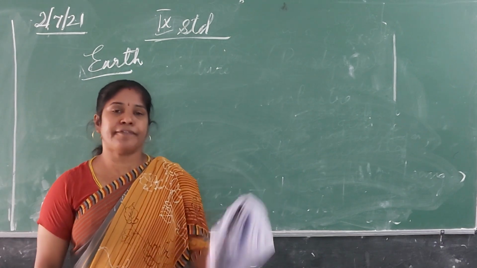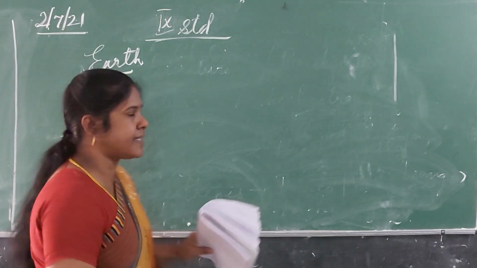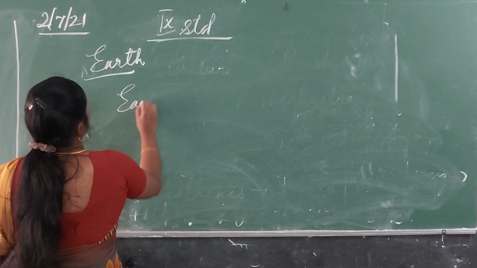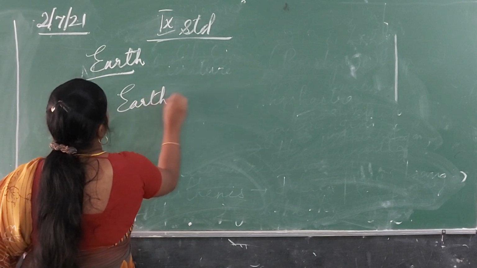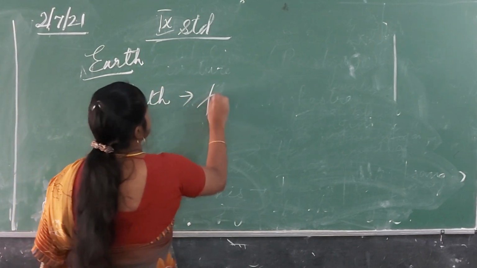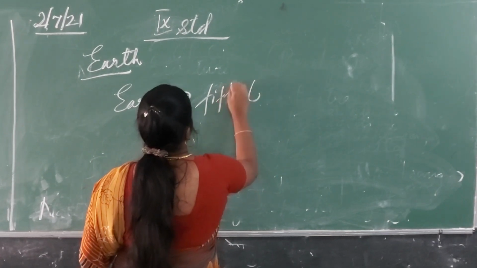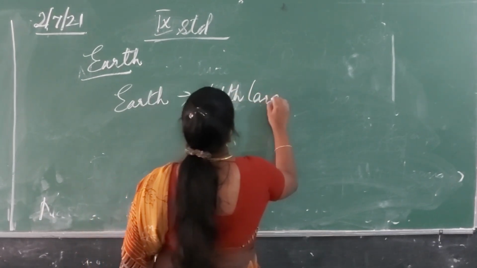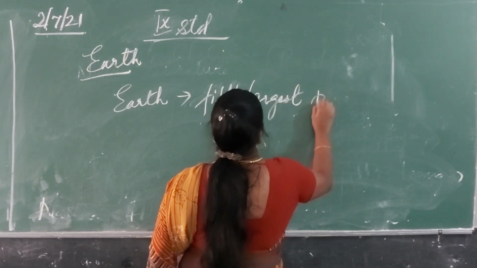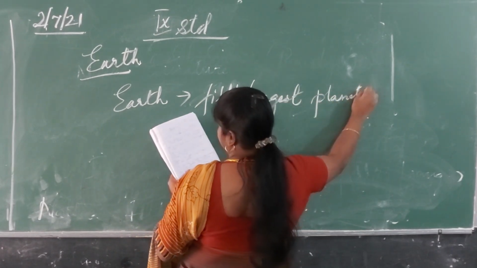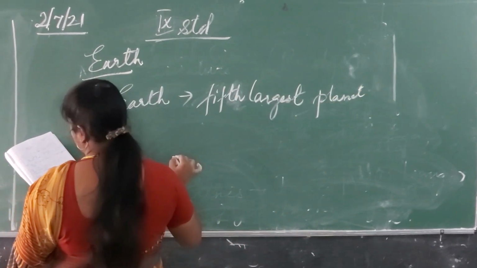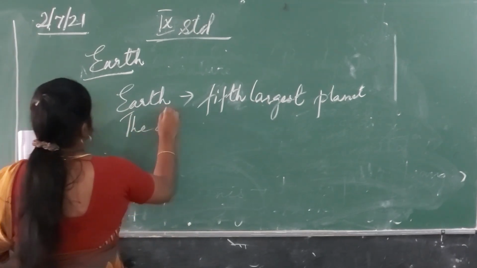Earth is the fifth largest planet in the solar system.